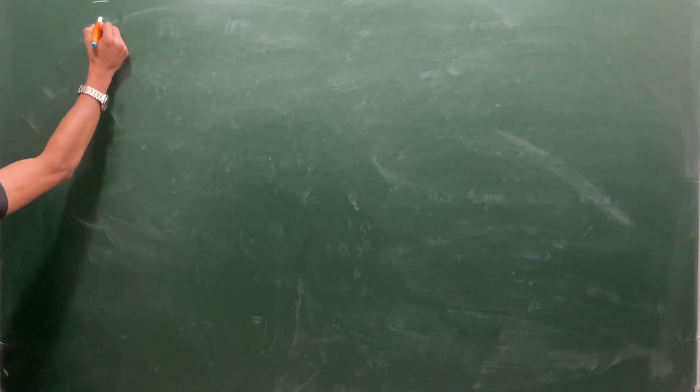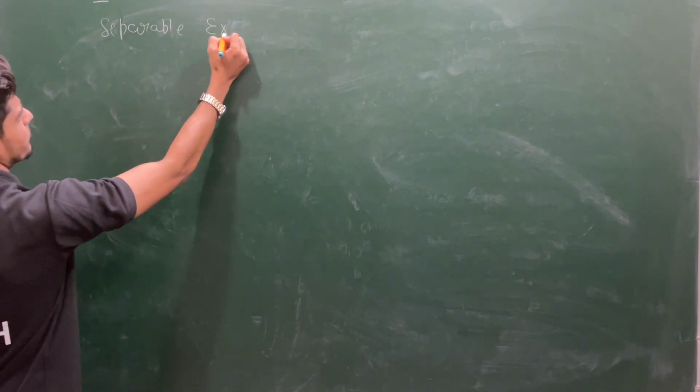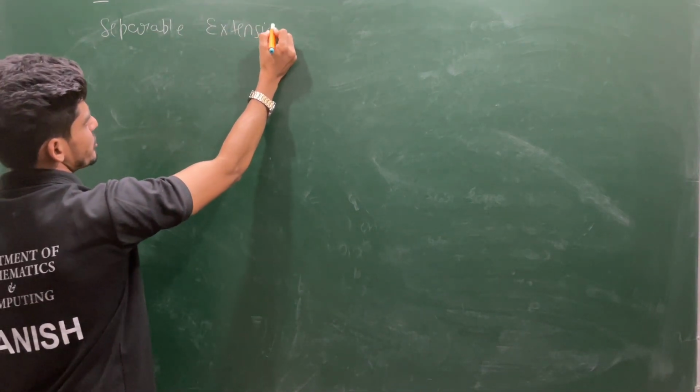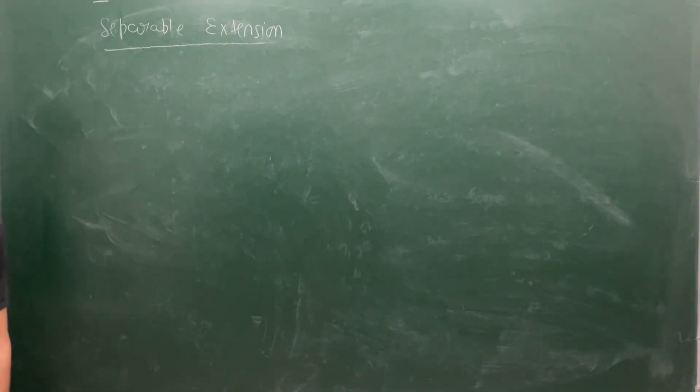Now let us define separable extension. This lecture is the last lecture on basic field theory. After this lecture we will start Galois theory.